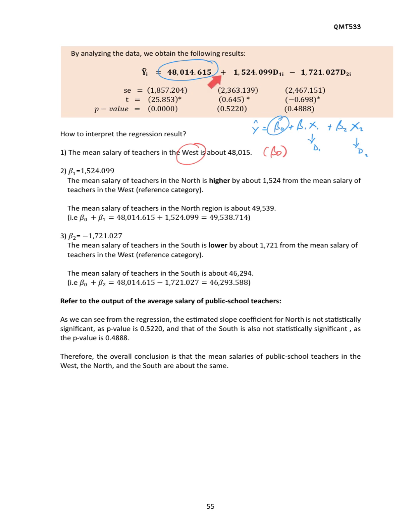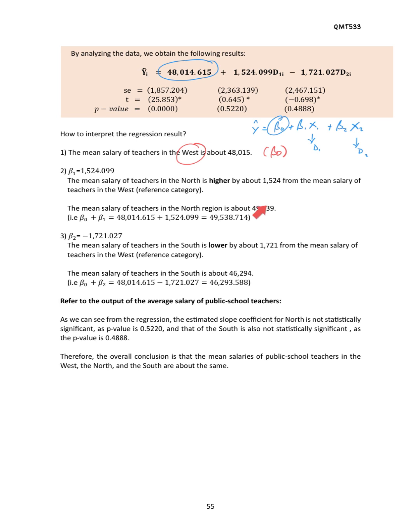Since the sign is positive, teachers in the north have a higher salary by about 1,524 compared to the west, our reference category. So the mean salary of teachers in the north region is about 49,539.